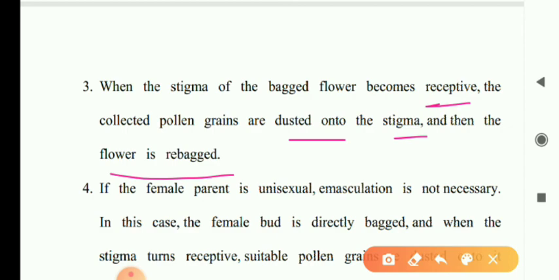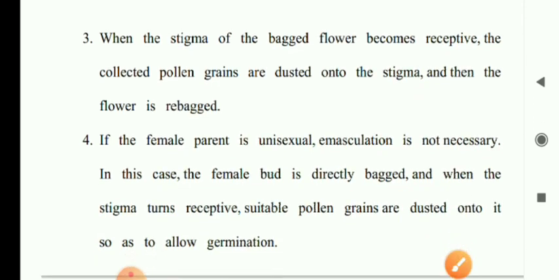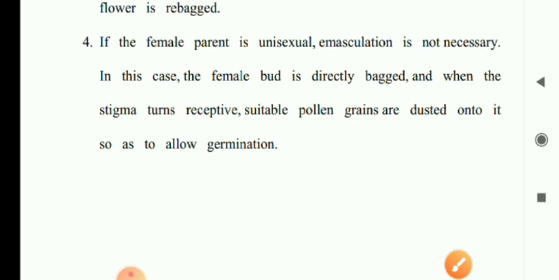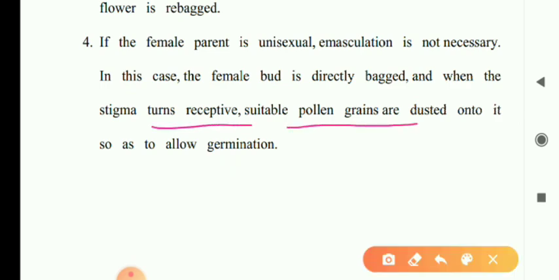If the flower parent is unisexual, there is no need of emasculation. In this case, the female bud is directly bagged, and when the stigma turns receptive, suitable pollen grains are dusted on it so that it allows germination.